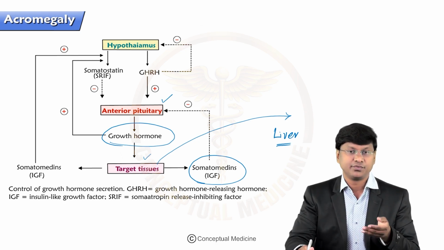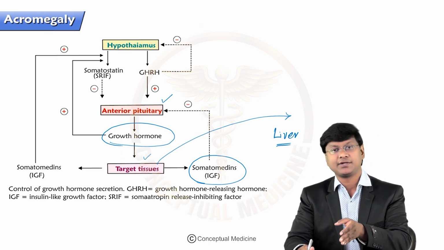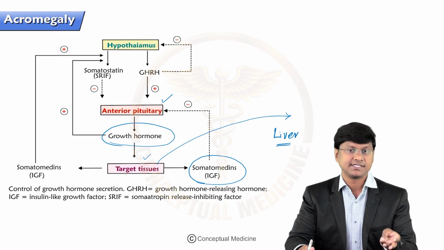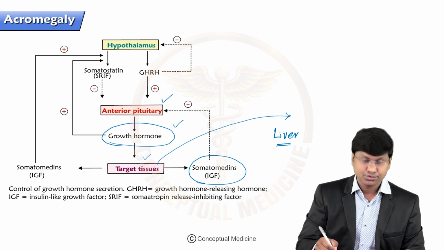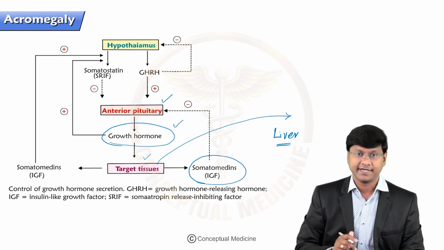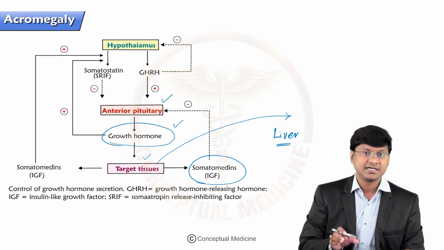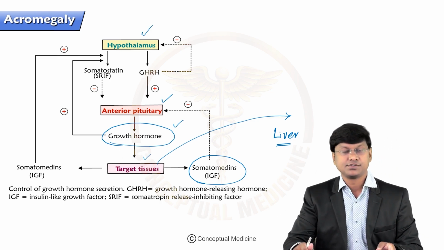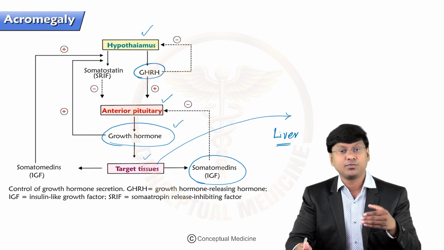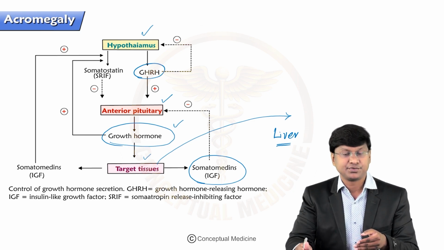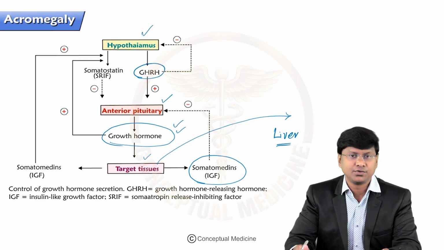These somatomedins, whenever they are produced from the liver, will go and act on the target tissues like bones as well as soft tissues. So please remember, the physiological action of growth hormone is through somatomedins, or the insulin-like growth factor. Now, the anterior pituitary which synthesizes growth hormone is completely under the control of the hypothalamus. The hypothalamus will release growth hormone releasing hormone, which will stimulate the anterior pituitary, and in response the anterior pituitary will release growth hormone.